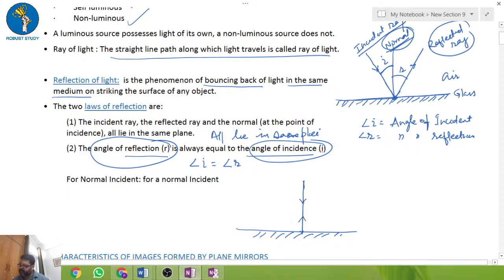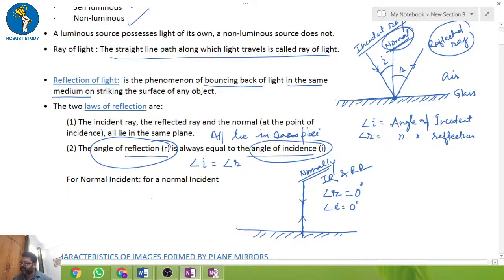The incident ray and reflected ray both fall and bounce back along the normal only. Since all are in the same plane and the same line, the angle of incidence would be 0 and angle R will also be 0, because it is tracing back along the same path.